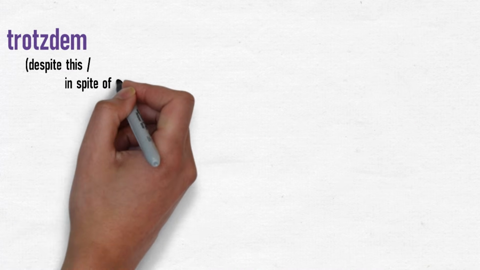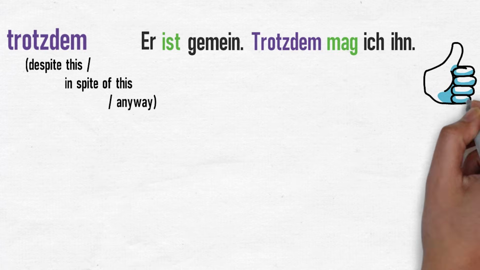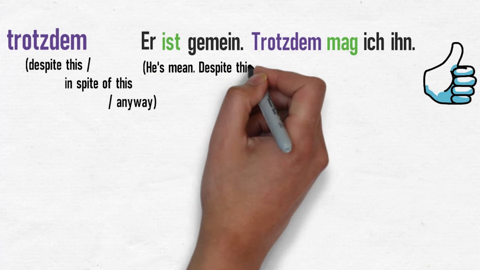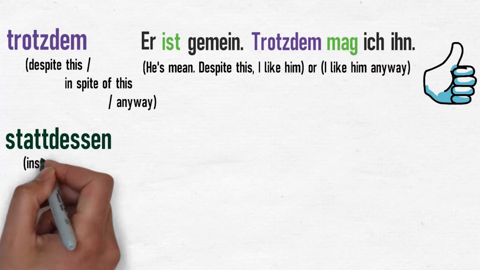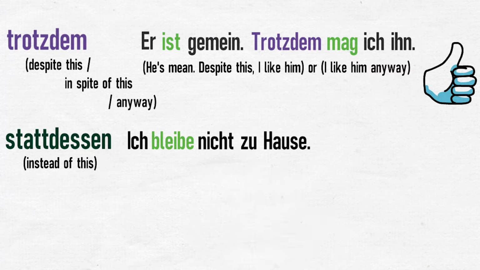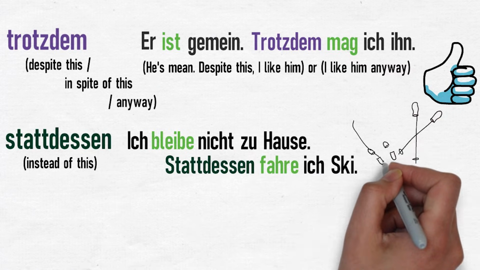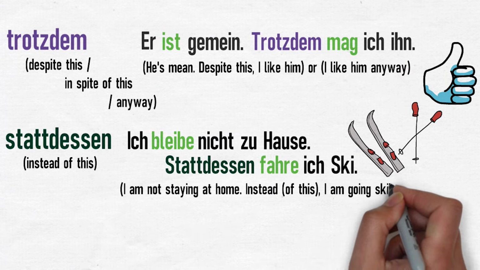Trotzdem, meaning despite this, in spite of this, or anyway. For example, er ist gemein. Trotzdem mag ich ihn. He's mean. Despite this, I like him. Or, I like him anyway. Stattdessen, instead of this. For example, ich bleibe nicht zu Hause. Stattdessen fahre ich Ski. I'm not staying at home. Instead, or instead of this, I'm going skiing.